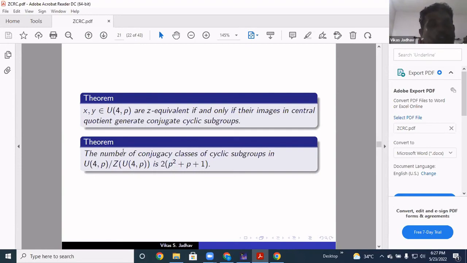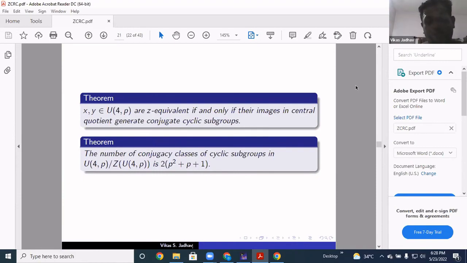And we have evaluated that the number of conjugacy classes of cyclic subgroups in the quotient group is 2 times P square plus P plus 1. So in this group, the number of rational irreducible permutations is 2 times P square plus P plus 1 for G mod ZG. So this is all about this triangular group.